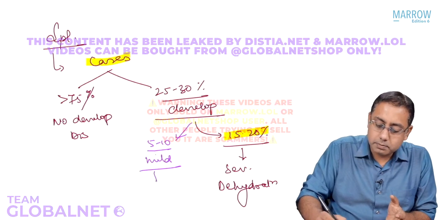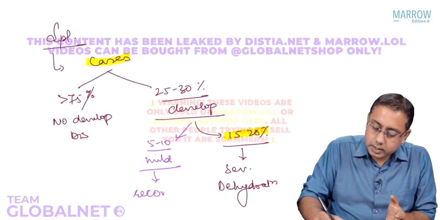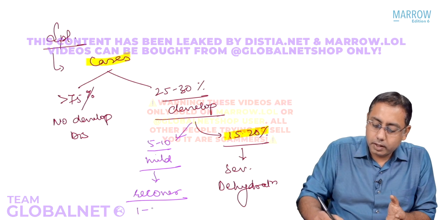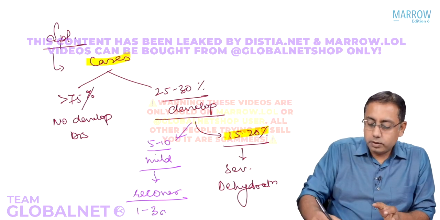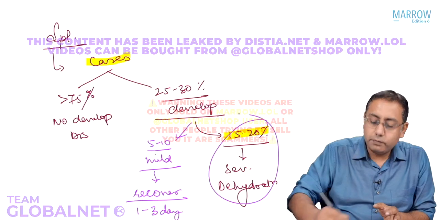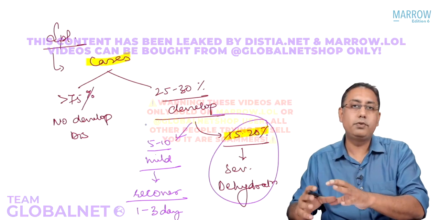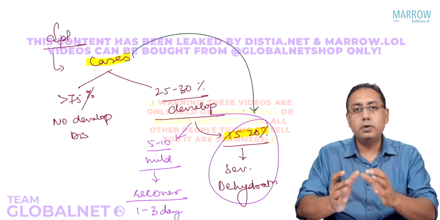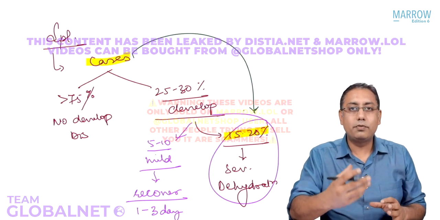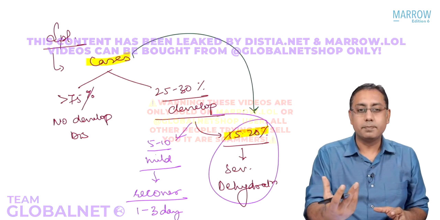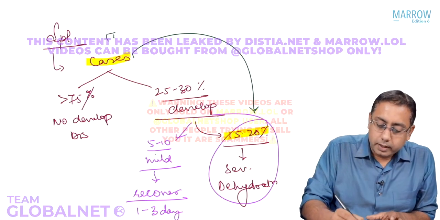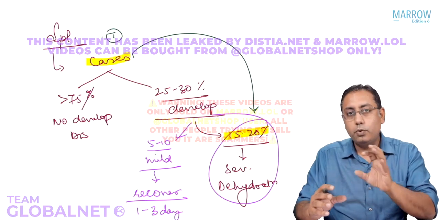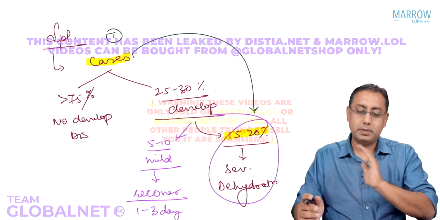The mild cases may usually recover. Recovery is the rule, and they will recover in 1 to 3 days, and the remaining 15 to 20% will land up in severe dehydration. That is the understanding of why cholera is accounted for as a public health problem disease. First point is that whoever will develop the disease usually develops a severe infection.